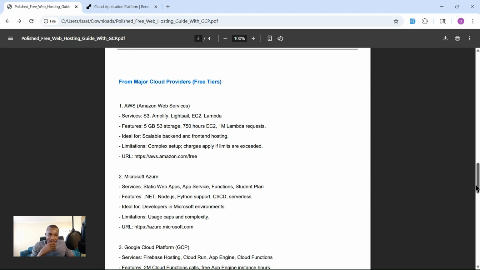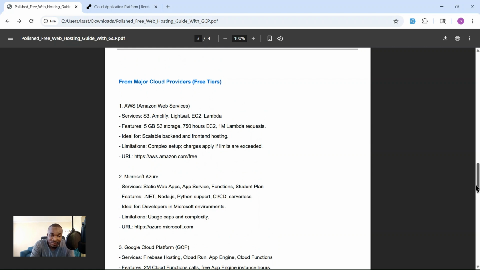But for now, I think you can host an app using S3, Amplify, Lightsail, EC2, or Lambda. Features you can get, for example, are 5 GB of storage and 750 hours for EC2.